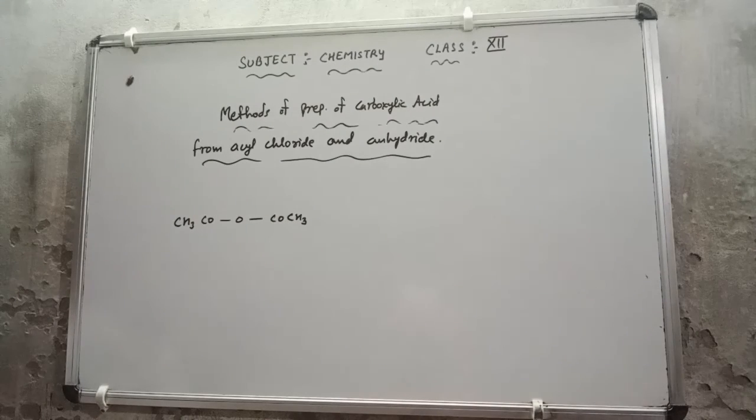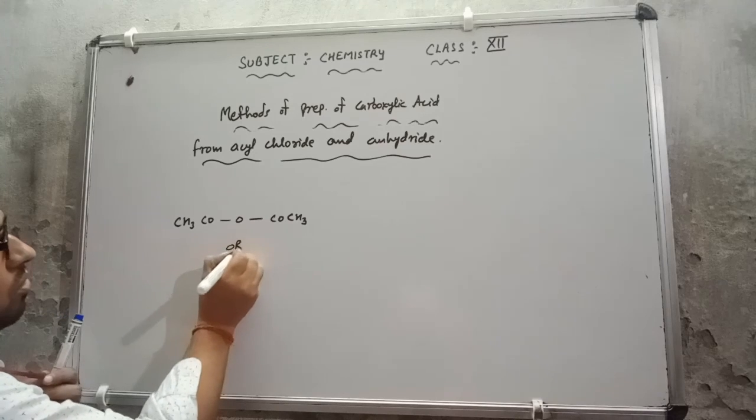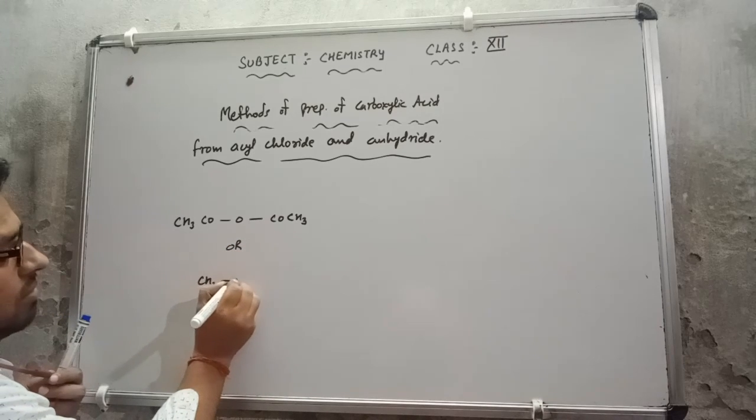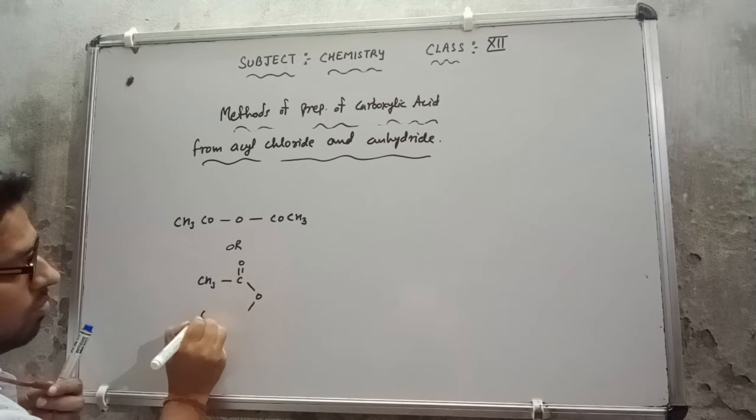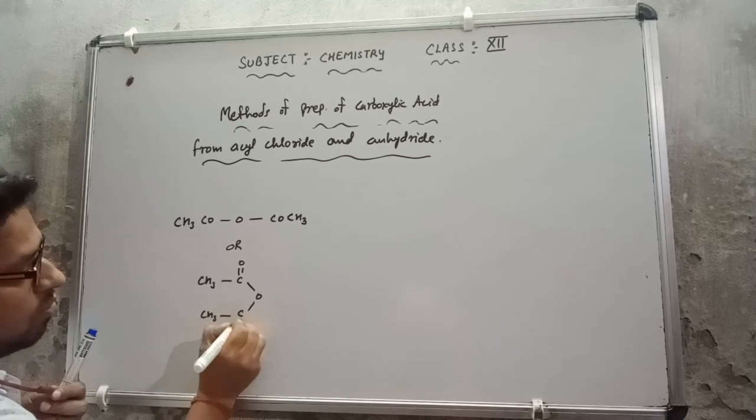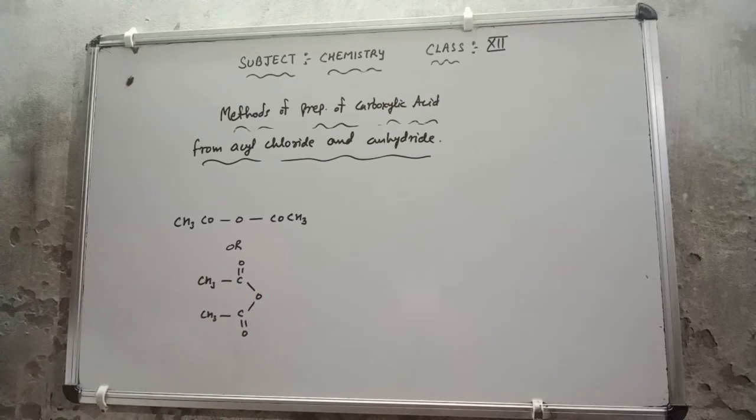This is acetic anhydride. Or you can write it in this way also: CH3 single bond C double bond O, single bond O, single bond CH3 single bond C double bond O. In this way also you can write it.